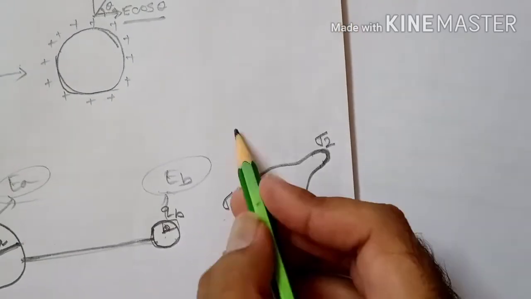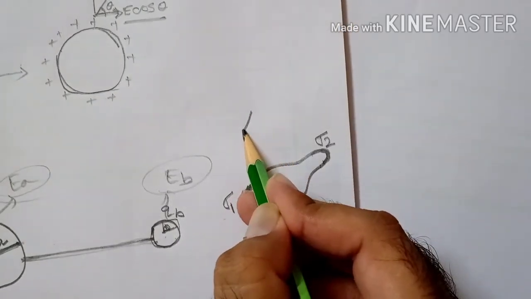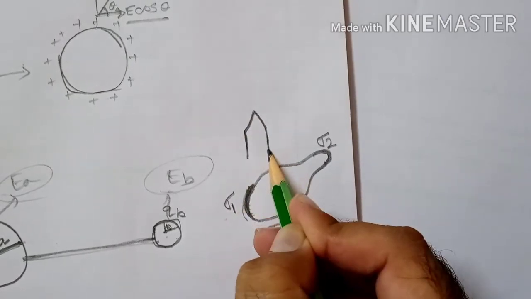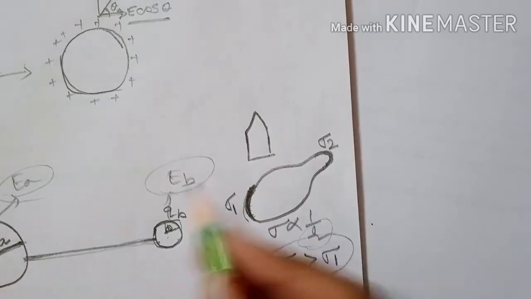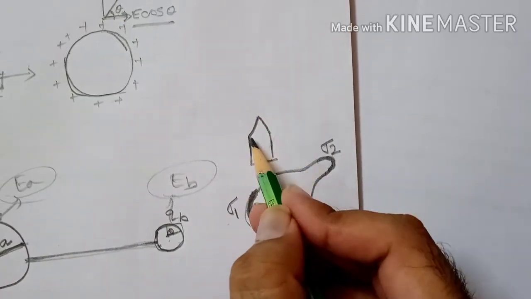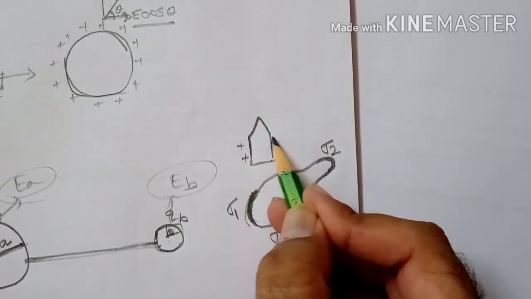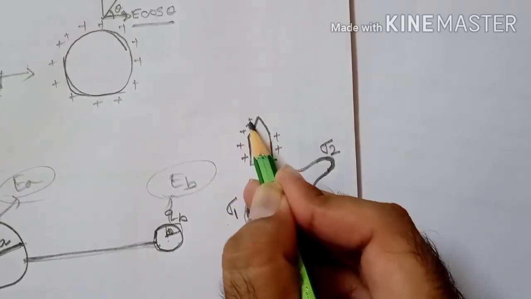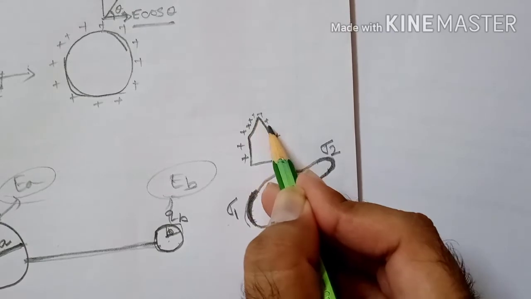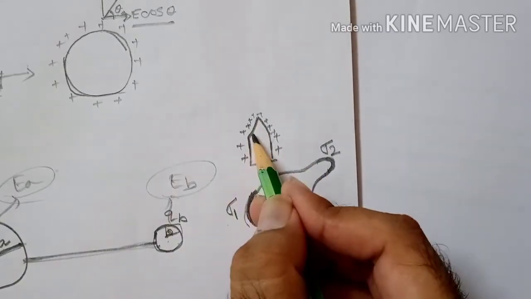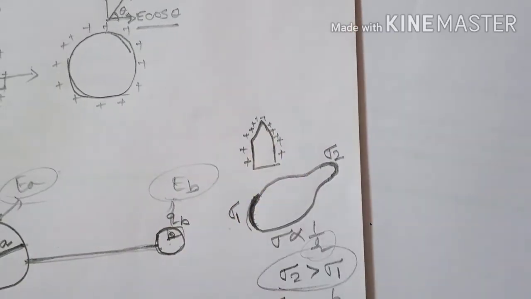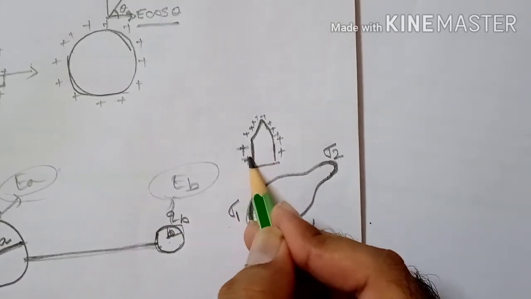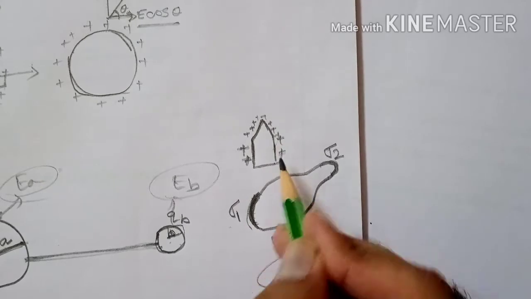Therefore if we consider any sharp edges like this, and if it is electrically charged, then on this flat part the charge will be less, and on this sharp edge the charge will be more, because here the surface charge density is more, and here due to the large radius of curvature the surface charge density is less, therefore the charge is less.